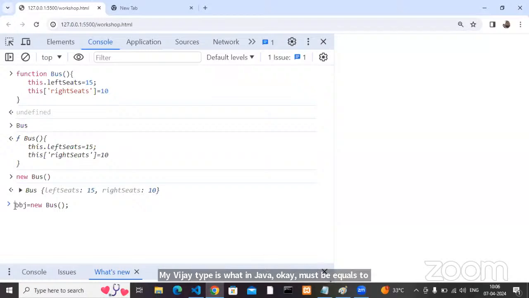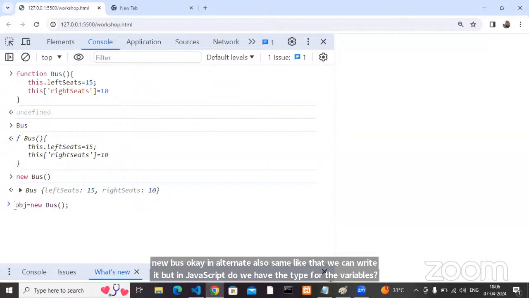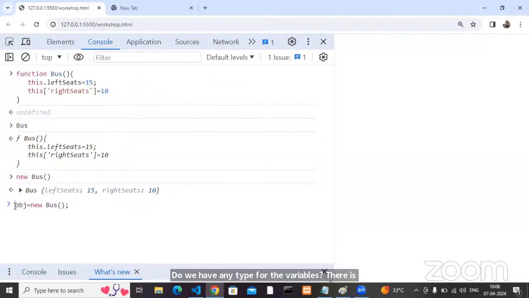But in JavaScript, do we have a type for the variables? There is no type for the variables. Either you can use var, let or const. These are not data types. These tell something about the behavior of your variable. If it is var, it is a function scoped variable. Let is block level. Const is block level. Just go with the basic one, var.